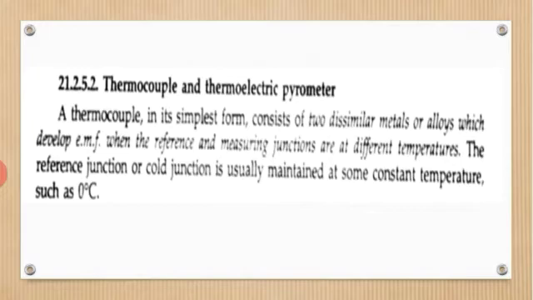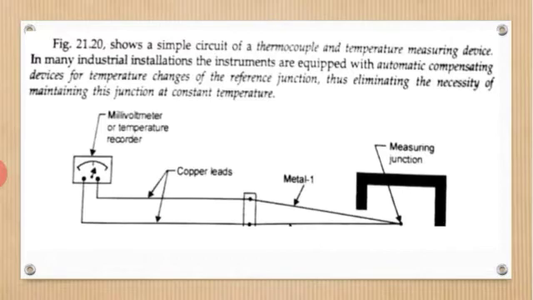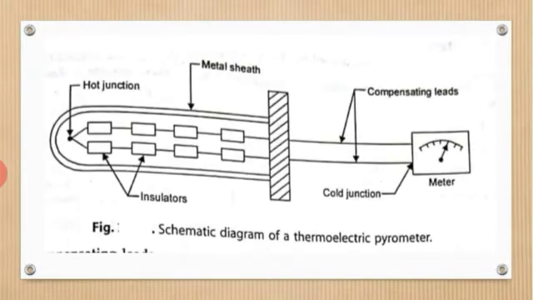The same principle I discussed in module 1 for the thermocouple is used here. If you look at this figure, the measuring junction has metal 1, and copper leads are taken out. One more figure I have here, the schematic diagram of the thermoelectric pyranometer. Here the compensating leads are taken outside. Their resistance should be as low as possible, because it should not affect the readings.